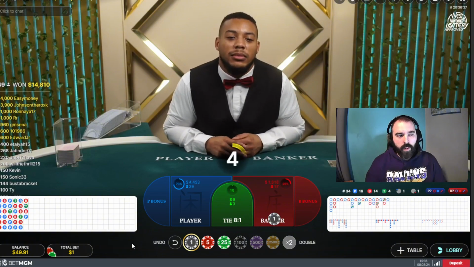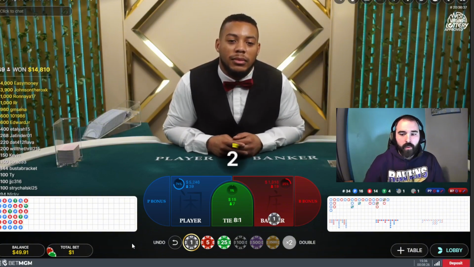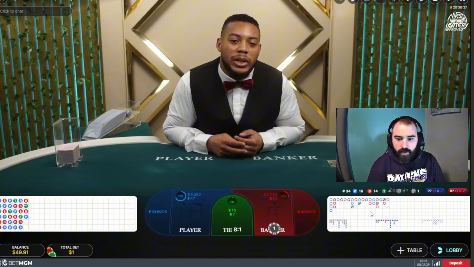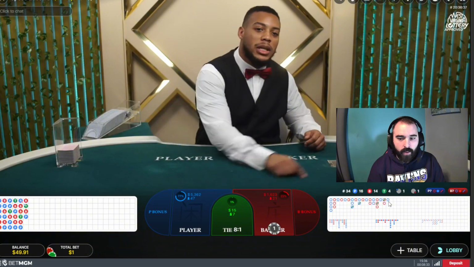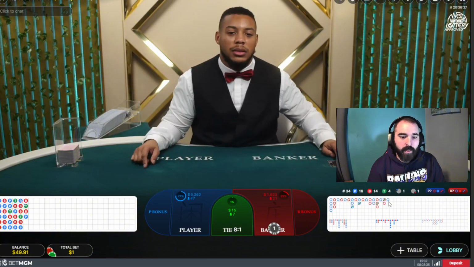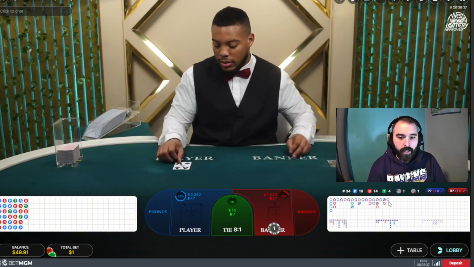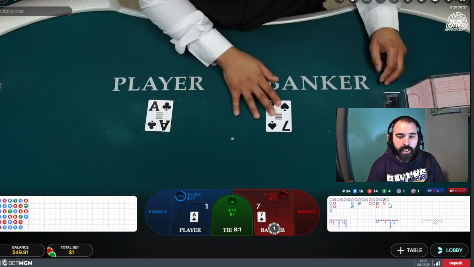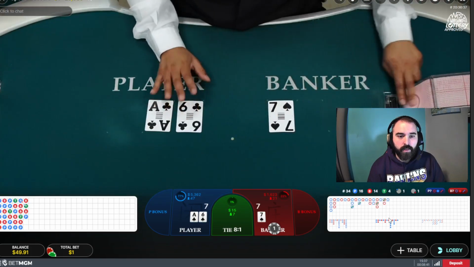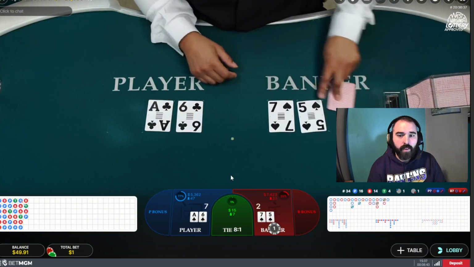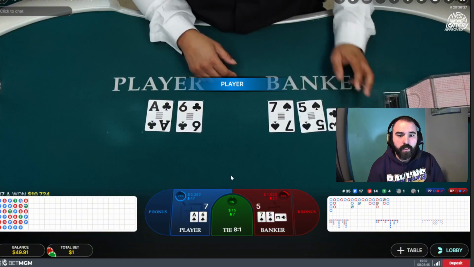So on the bottom right, that shows the streaks. So if you look, I don't see my mouse here. Okay. On the bottom there, the last one on the far right is a blue circle. That means that the player was the last person to win. If the player gets on a streak, they move down. Okay, player has 7, banker. Okay, we lost.